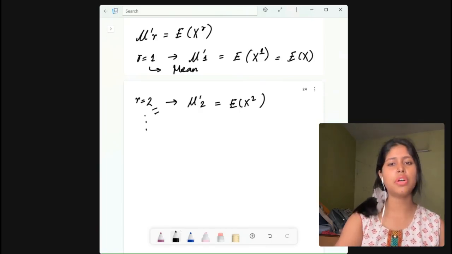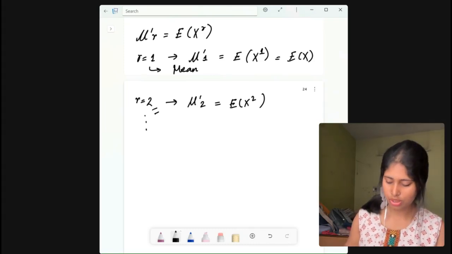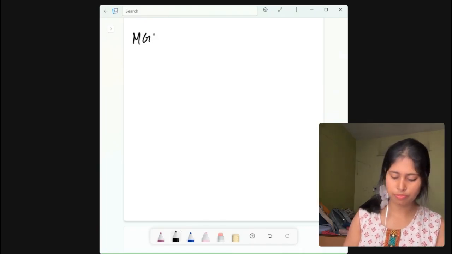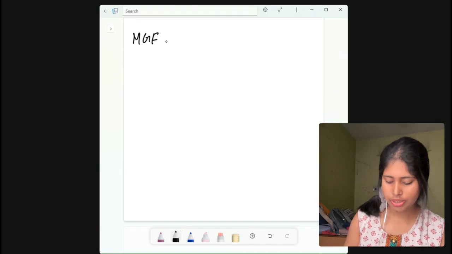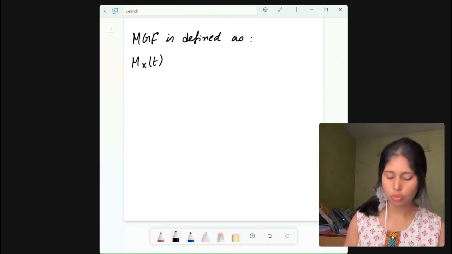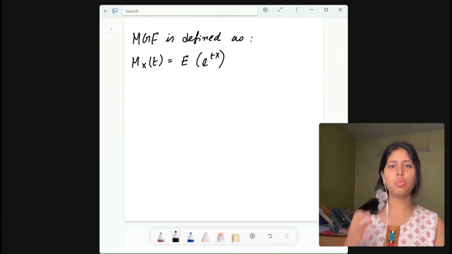Okay, now the MGF is defined as this. See, what is the MGF defined as? M_X(t), all right, which is equal to the expectation of e to the power tX. Now here, what is t? t is a real number.